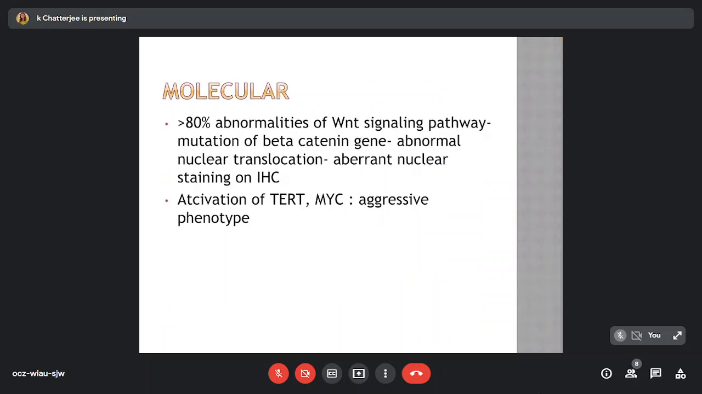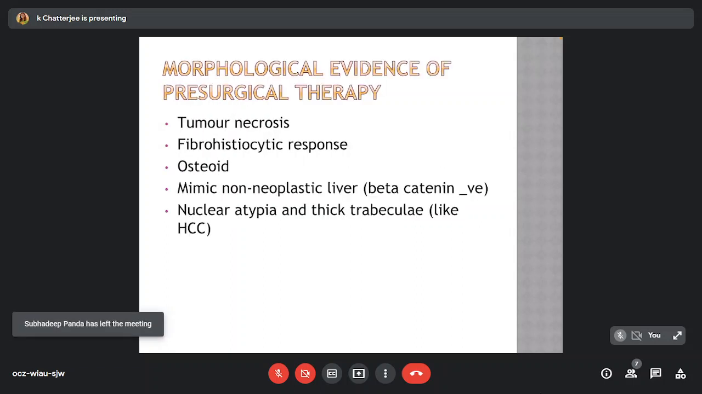Almost 80% may harbor abnormalities of the WNT signaling pathway, leading to a mutation of the beta-catenin gene and resultant abnormal nuclear translocation, causing aberrant nuclear staining on IHC. And activation of TERT and MYC may suggest an aggressive phenotype. Some of these tumors may show morphological evidence of pre-surgical therapy in the form of tumor necrosis, fibrohistiocytic response, osteoid formation, or may mimic non-neoplastic liver, and there may be nuclear atypia and thick trabeculae like hepatocellular carcinoma.